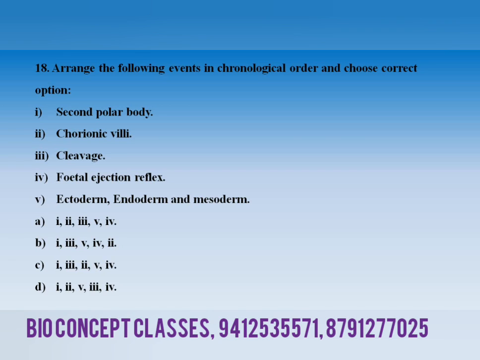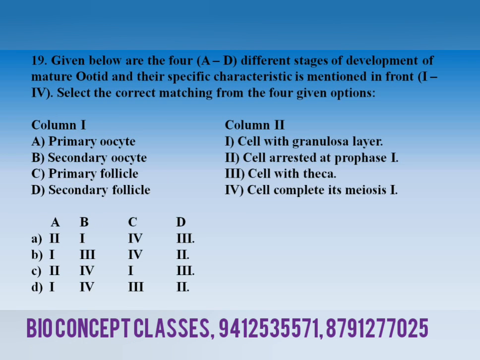Fourth, fetal ejection reflex. Fifth, ectoderm, endoderm, and mesoderm. A option, first, second, third, fifth, and fourth. B, first, third, fifth, fourth, and second. C, first, third, second, fifth, and fourth. And D, first, second, fifth, third, and fourth.